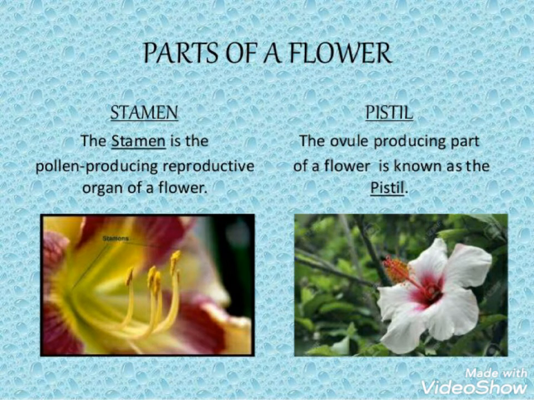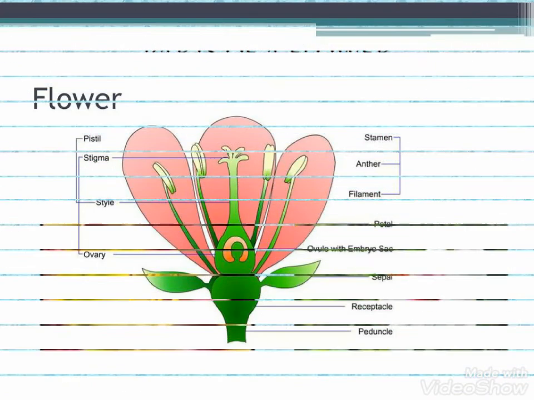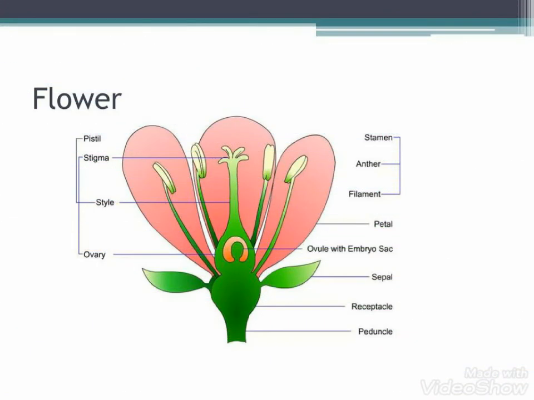Now the structure of a flower. What is the structure of a flower? A flower contains a stamen and a pistil. Stamens are the pollen producing reproductive organs. Stamens are the male part of the flower, and the pistil is the female part. The ovule producing part of the flower is known as the pistil, in which the ovule is being produced. That means the ovary is part of the pistil. So the male part is the stamen and the female part is the pistil.